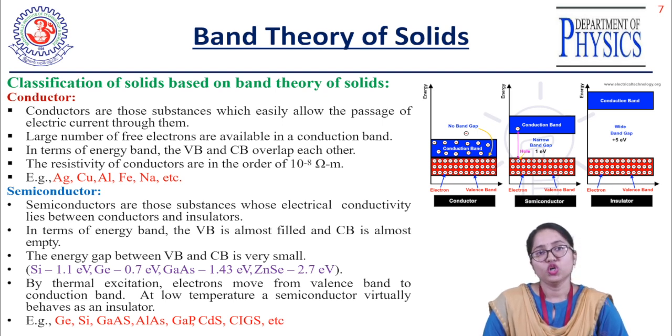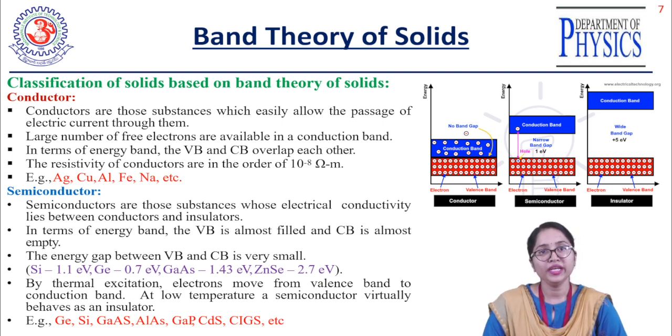Here, by thermal excitation, the electron moves from the valence band to the conduction band. But at normal or room temperature, this semiconducting material behaves like an insulator. Why does the semiconducting material behave like an insulator at room temperature? Because there is no free electron available in the conduction band. At room temperature, all the electrons are present in the valence band and covalently bonded with each other. That's why the semiconducting material behaves like an insulator at room temperature.